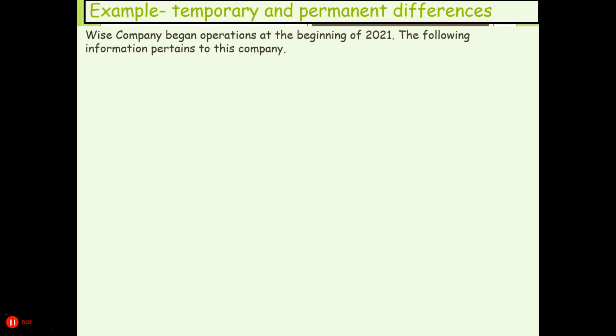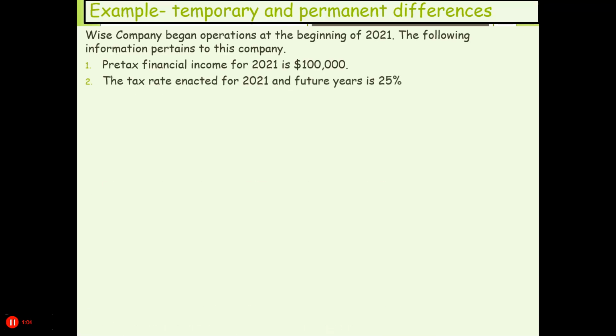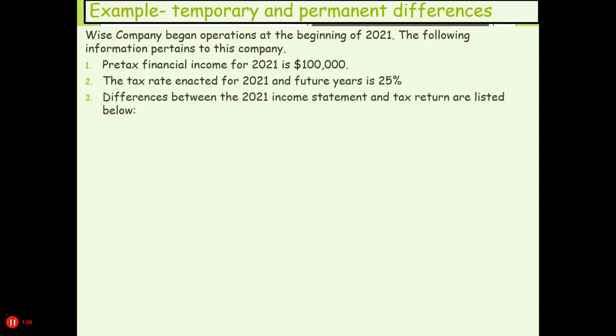Now let's take a look at an example that has both temporary and permanent differences. Wise Company began operations in 2021. They had pre-tax financial income for 2021 of $100,000. They had a tax rate of 25%. The differences between the income statement and tax return are listed below.